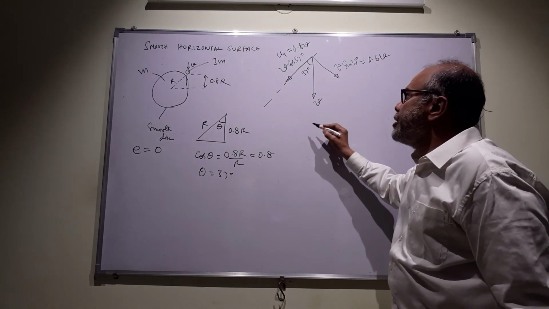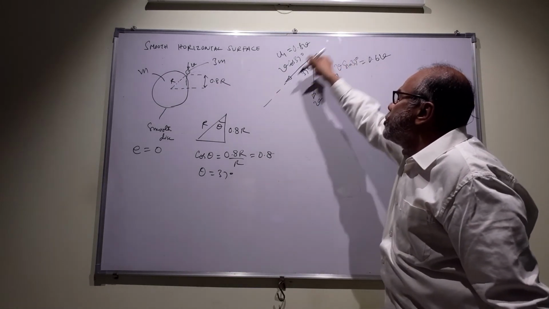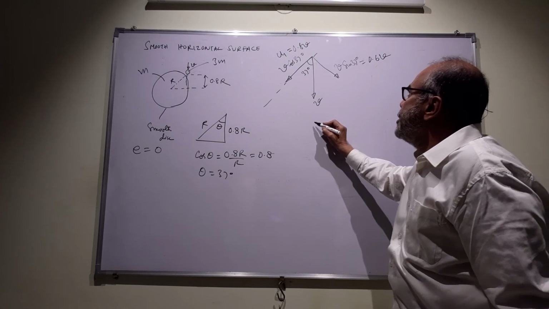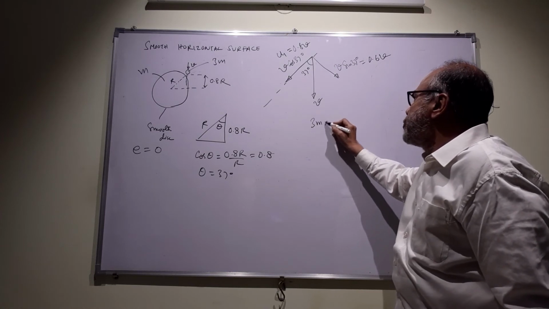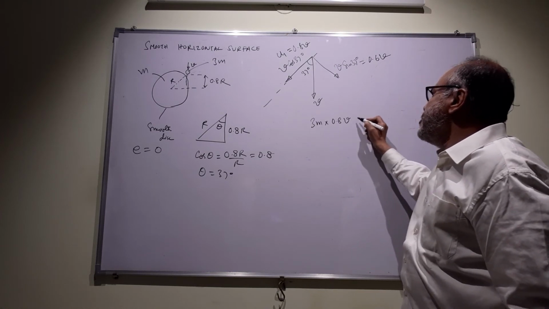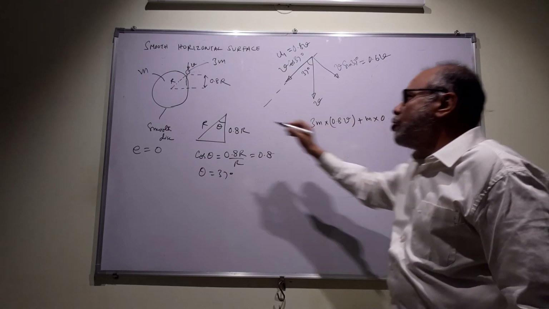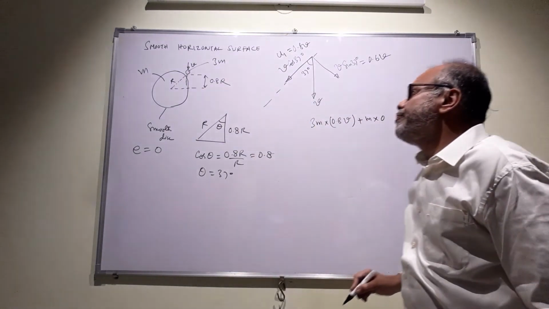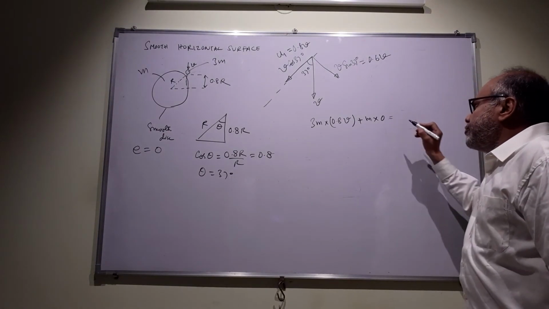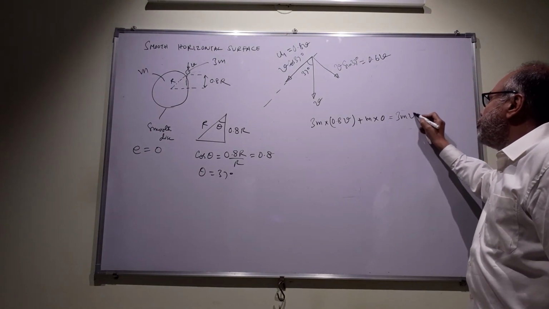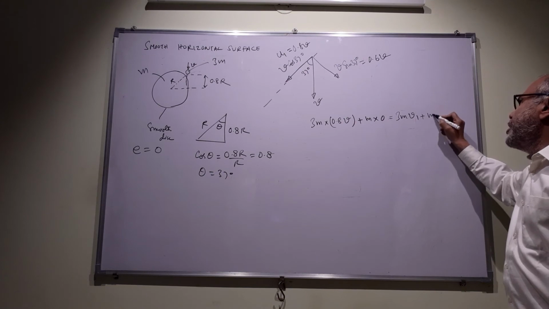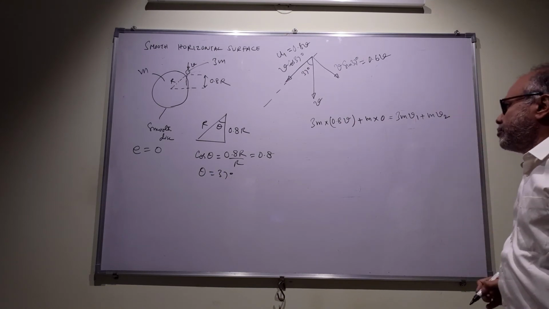If I apply momentum conservation along the normal, it will be 3m into 0.8v plus m into 0, because the disk was at rest initially, equal to 3m into v1 plus m into v2.